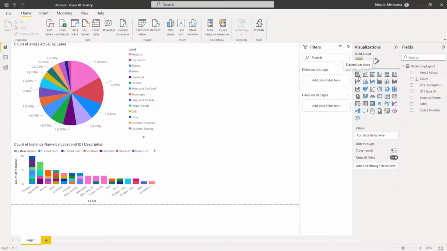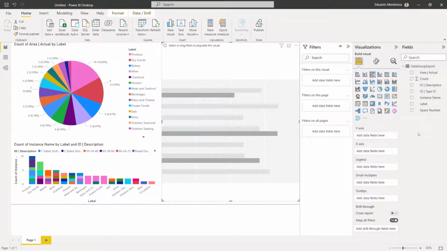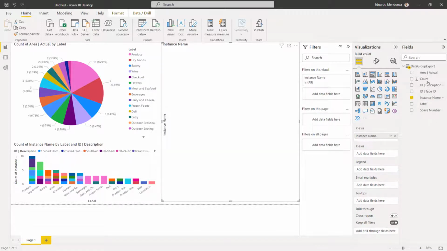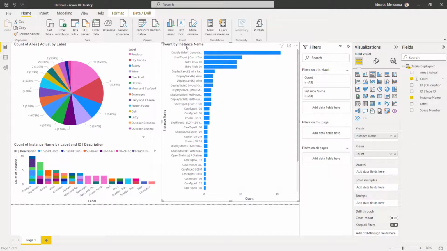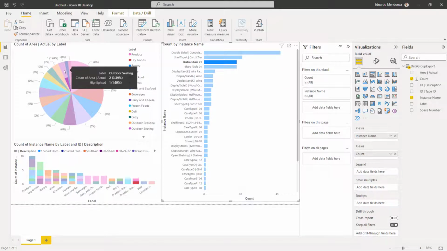Let me choose this clustered bar chart here, simply with the instance name in the y-axis, and the count of the fixtures in the x-axis. So in Power BI, for example, I can select here, I'd like to say where all my shelf type A are located. I can simply select here, and in this pie chart I see it's in the produce space and in the flowers space. And for example, the bistro chair, it's all at the outdoor seating.